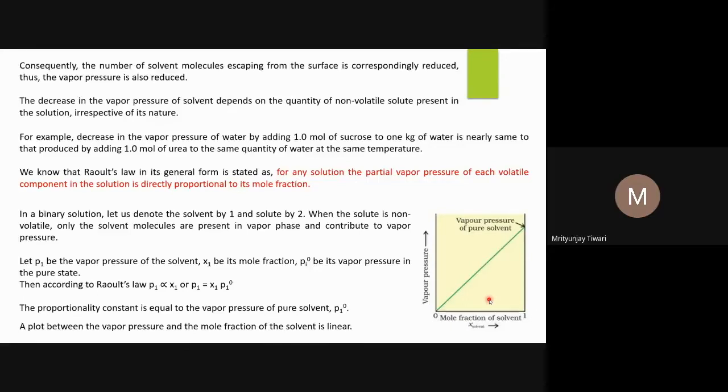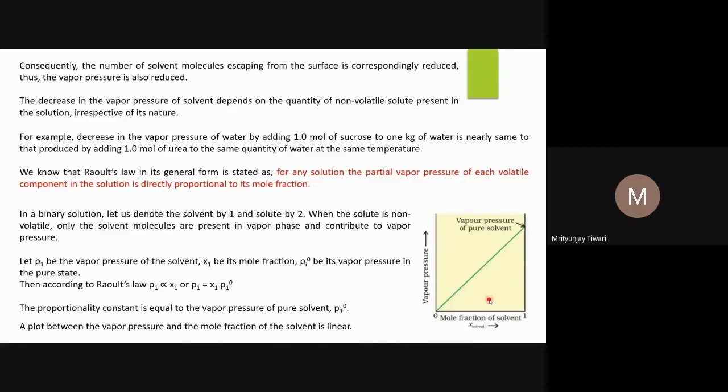Otherwise, if this association or dissociation does not happen, then it means that the chemical nature of the solute will not affect the vapor pressure. It is only the number of particles of the solute that is going to affect the vapor pressure.